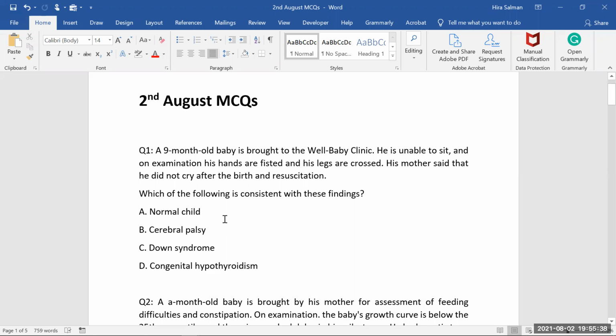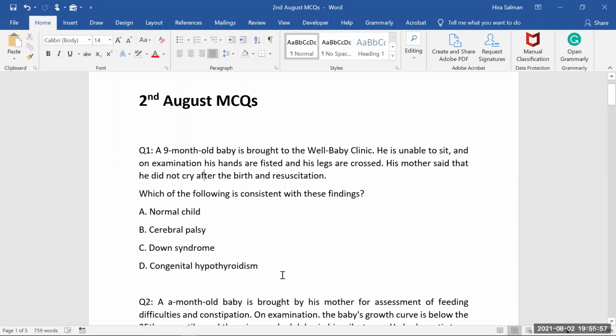Do you think it's a normal child? Of course, he is not a normal child. CP child, Down syndrome, or congenital hypothyroidism. For Down syndrome, you cannot say that, because we have to have some other features also, like a single palm crease. It's a syndromic baby. So you cannot say it's a Down syndrome baby.